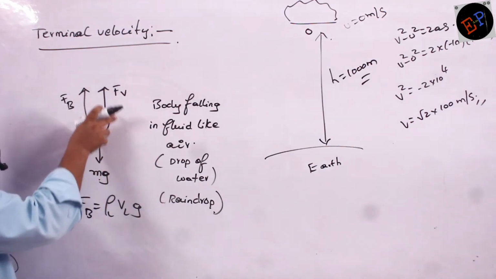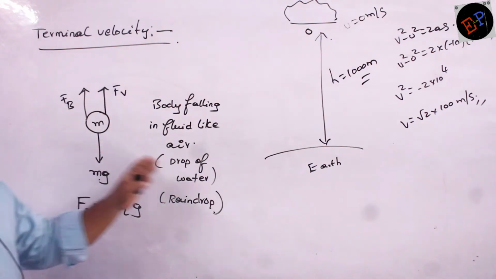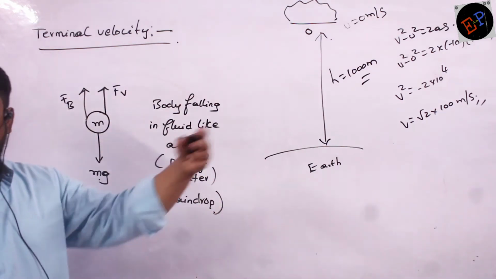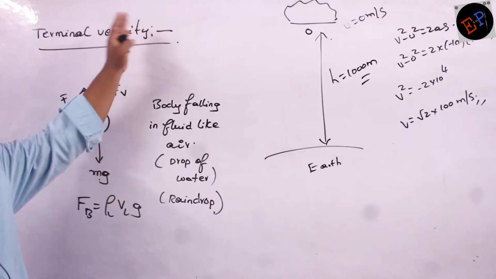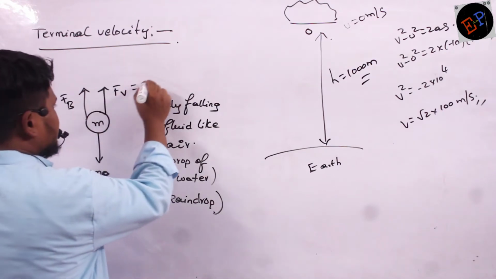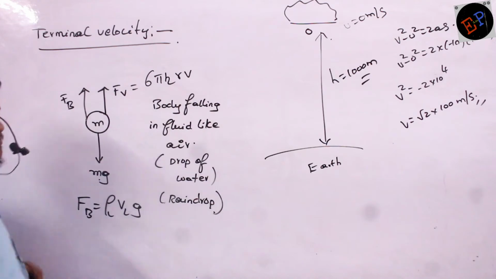If any body is moving in a fluid, then it experiences a viscous force. And it is always in which direction? Opposite direction to the motion of the body. If body is moving downwards, viscous force will act in upwards direction. And this viscous force is given by Fe is equal to 6 pi eta r into V. Are you able to understand?